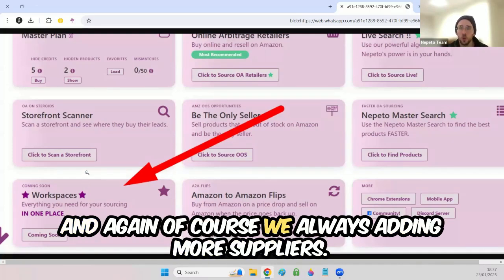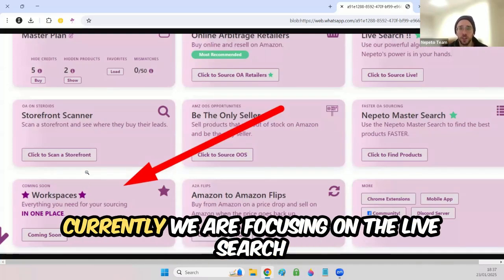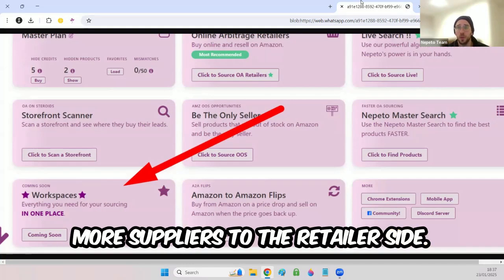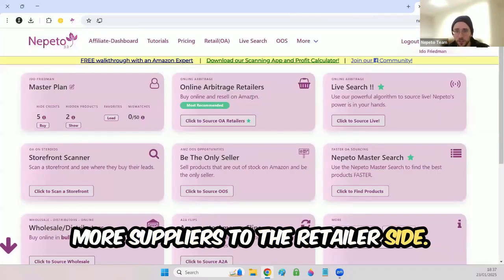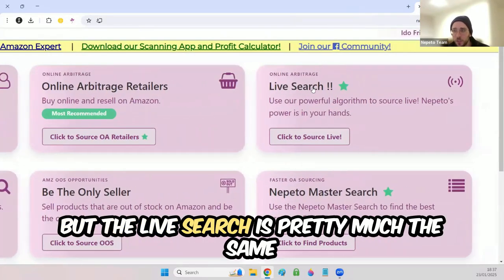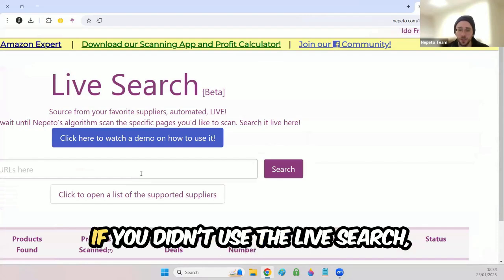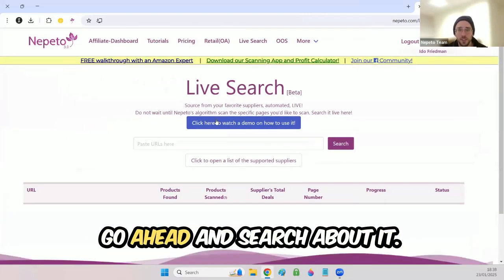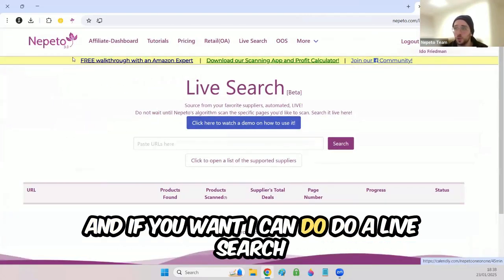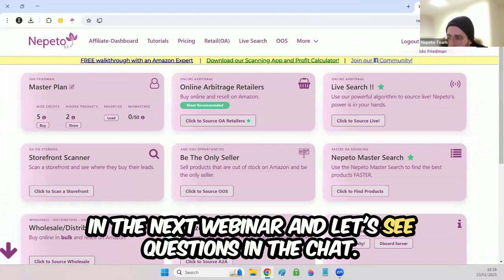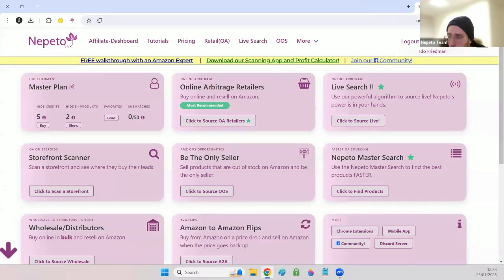And again, of course, we are always adding more suppliers. Currently, we are focusing on the live search suppliers, and then we will move on to more suppliers on the retailer side. But the live search is pretty much the same as the retailers, but live, which is great. If you didn't use the live search, go ahead and search about it. And if you want, I can do a live search in the next webinar. And let's see questions in the chat.